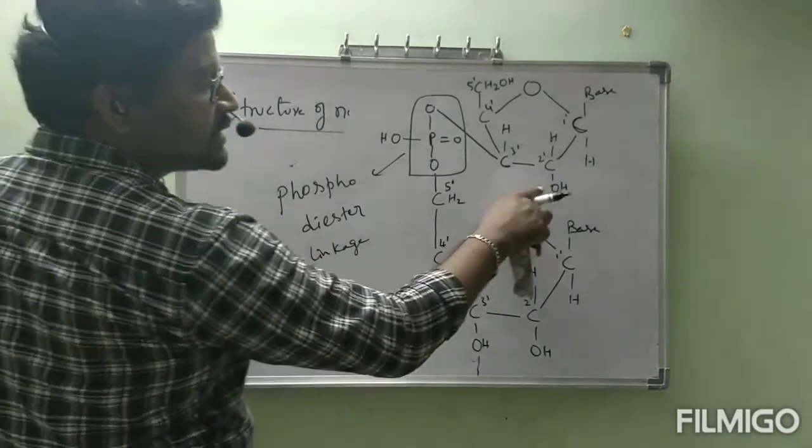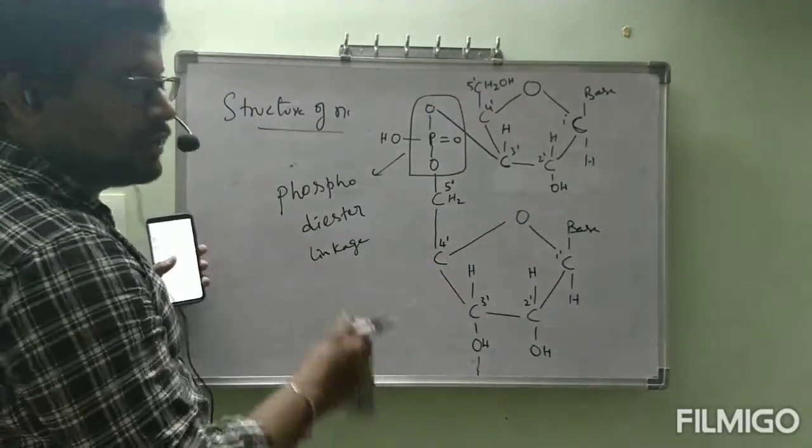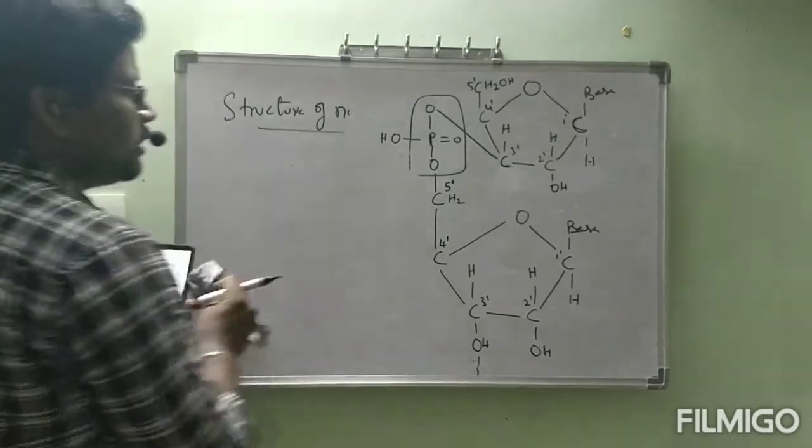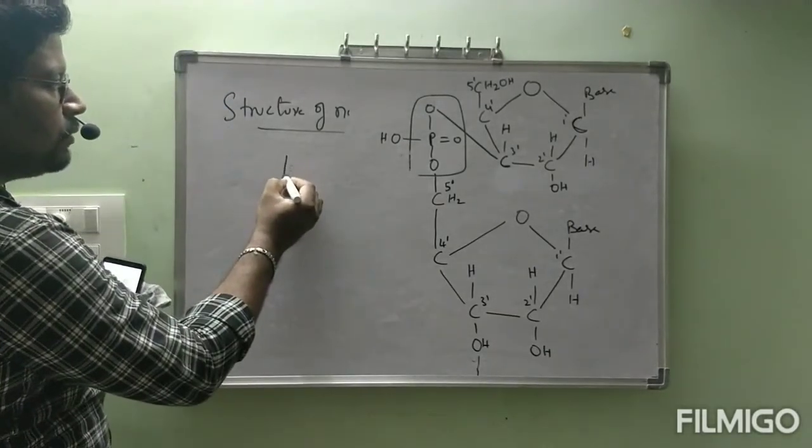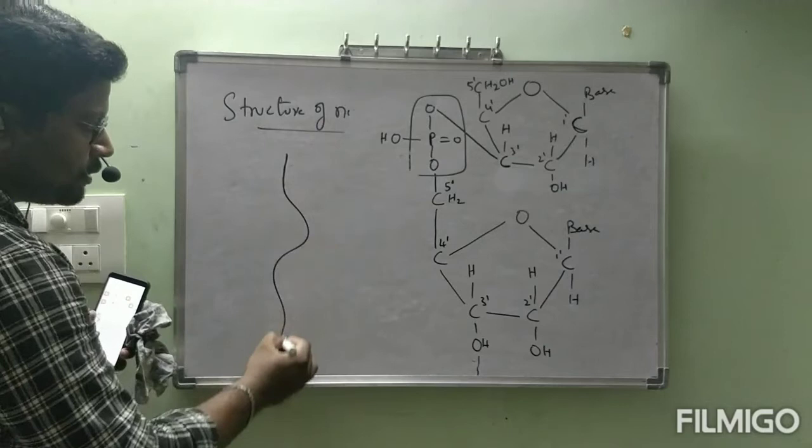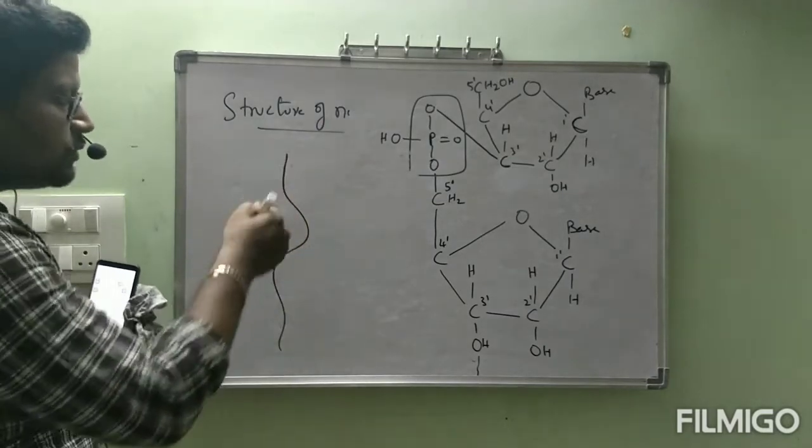Next, this is contained by oxygen. Na? This is about RNA. See, 1, 2, 3. Like that it will be continued. Polynucleotide.